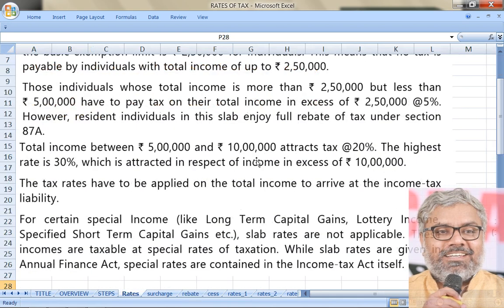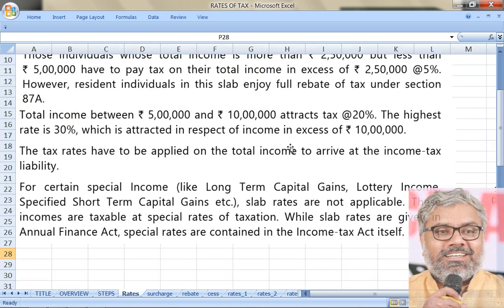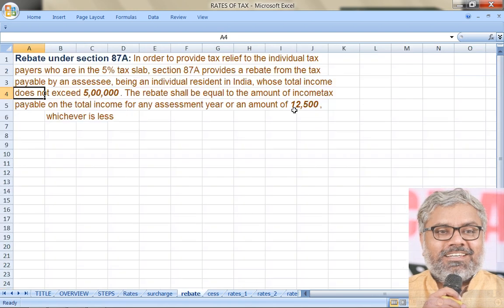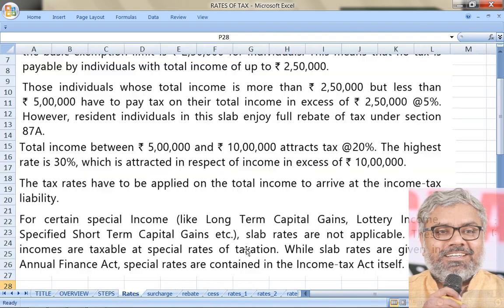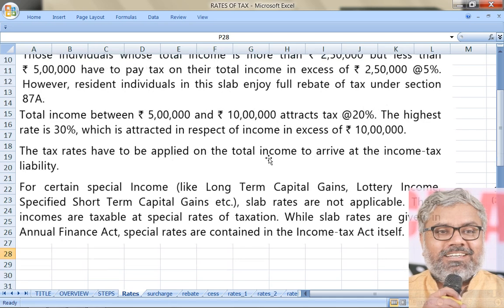And normally we can also conclude, if the SSE has income not exceeding 5 lakhs and that SSE is a resident individual, tax payable by that person is nil. Nothing has to be paid as tax, because under normal circumstances his tax liability would be 12,500. However, rebate of 12,500 is available, so finally the tax liability is nil. That is the point to be noted in relation to section 87A.